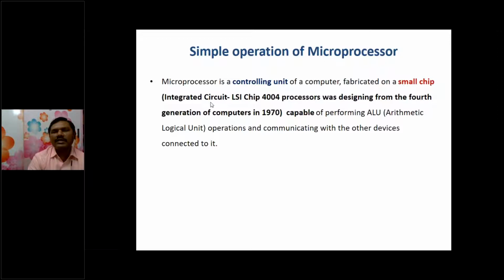Why is it called a small chip? It was one of the types of ICs, LSI. The first microprocessor was invented in 1970, and it belongs to the fourth generation of computers.